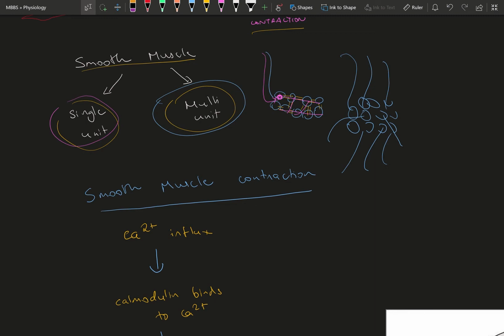But in the case of smooth muscle, it is always a gradient, and smooth muscles can be contracted for a very large amount of time because they are oxidative. They contain lots of oxidative type fibers, and they don't usually get fatigued easily.